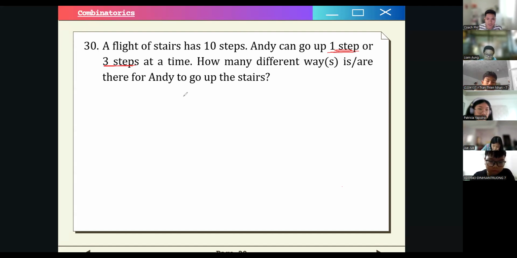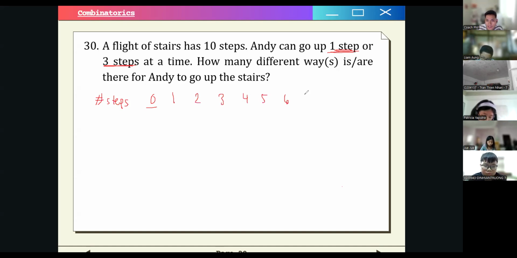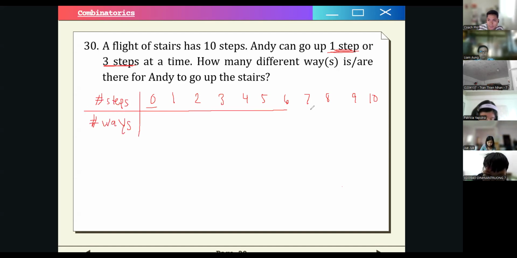So in these kinds of problems, the most non-confusing way to do this is if we write a table. Let's say the first row is the number of steps. So let's start first at step 0, that means at the ground floor. Then 1, 2, 3, 4, 5, 6, 7, 8, 9, 10. And then our second row is the number of ways. So this is our table.